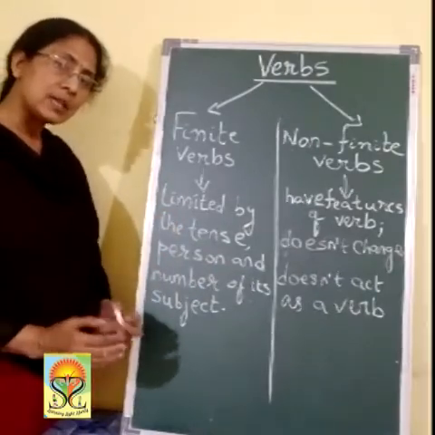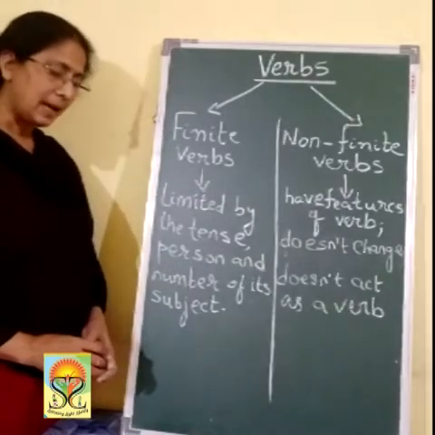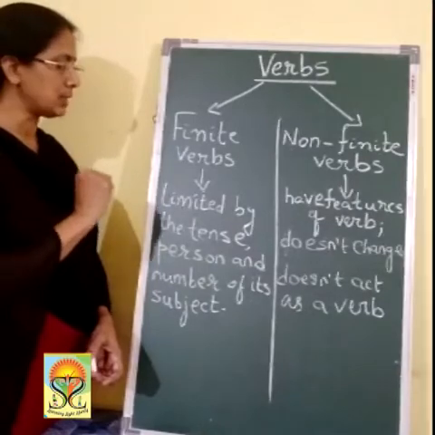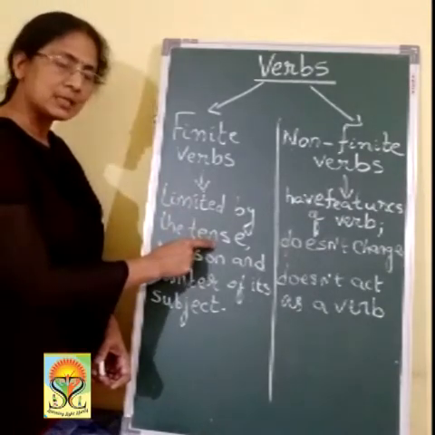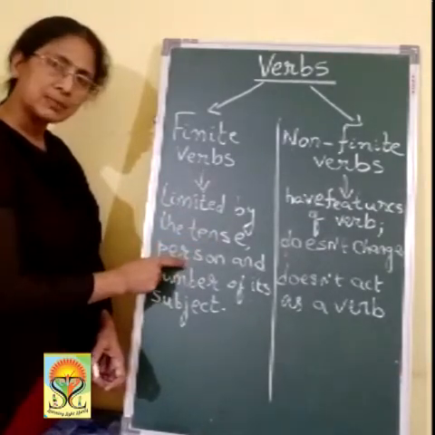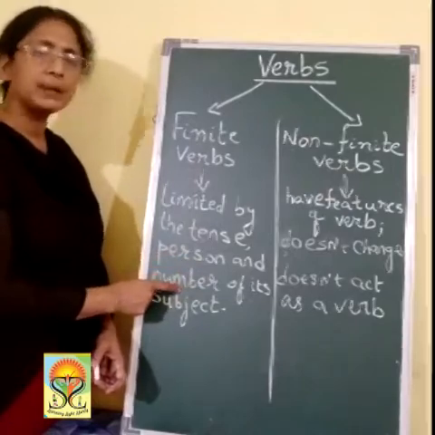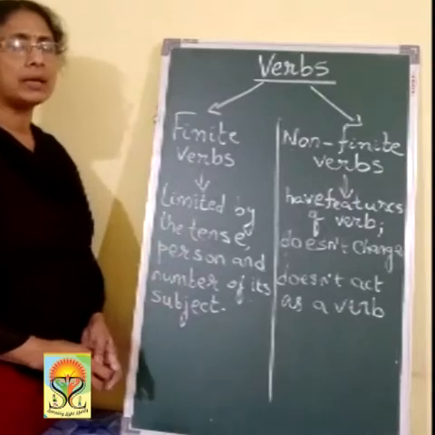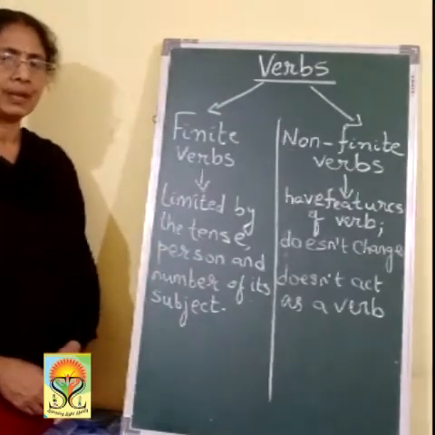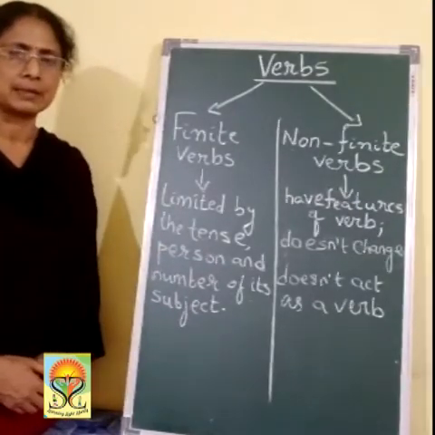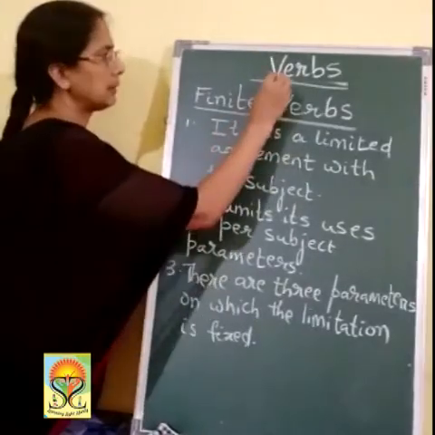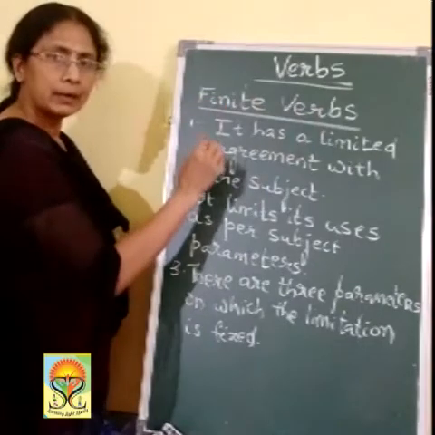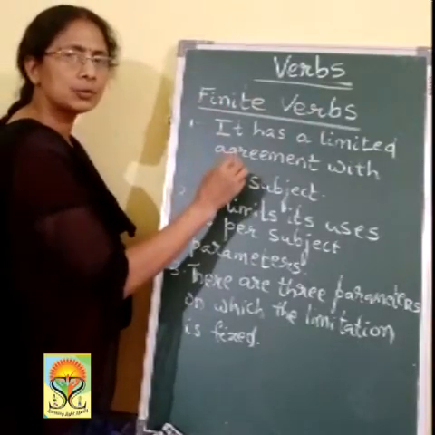Its usage is limited as per three parameters of the subject: the tense, which person the subject is, and which number the subject is. And if the verb changes, it is called a finite verb. I'll show you with examples. So, let us see what finite verbs are. You can write it down if it is clear to you.